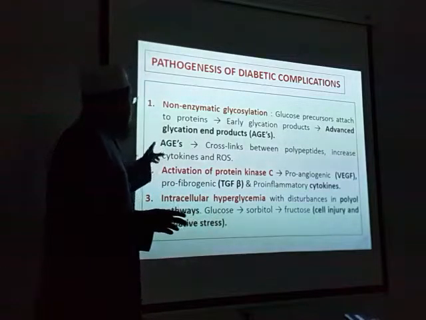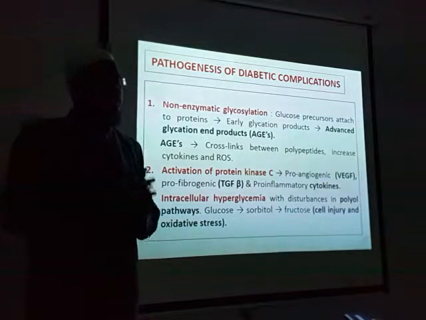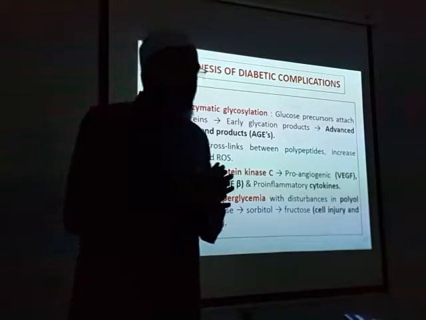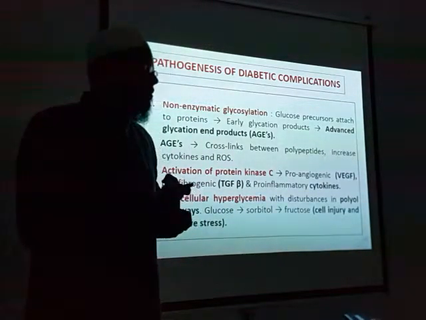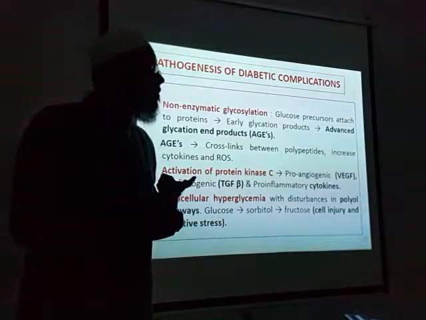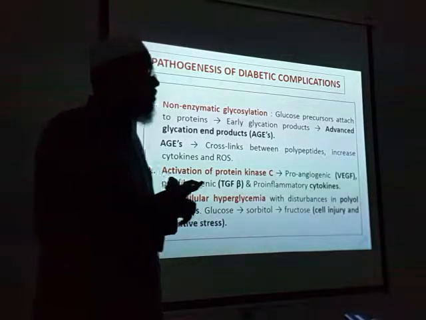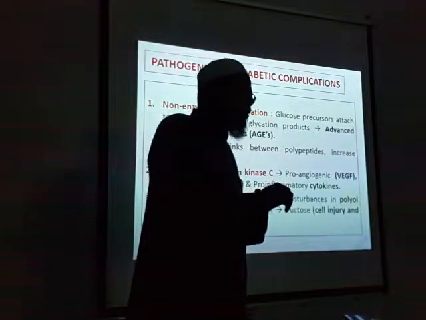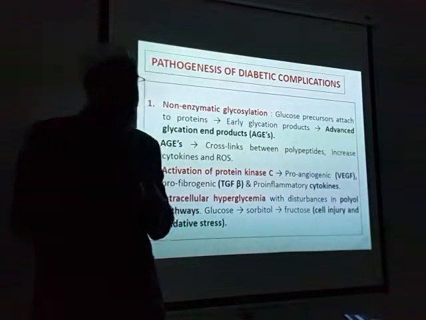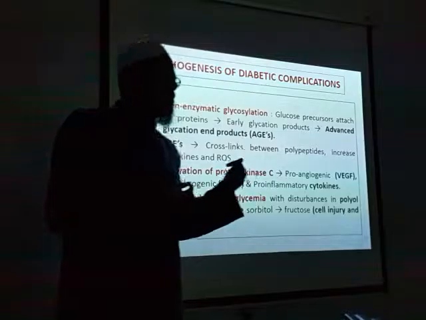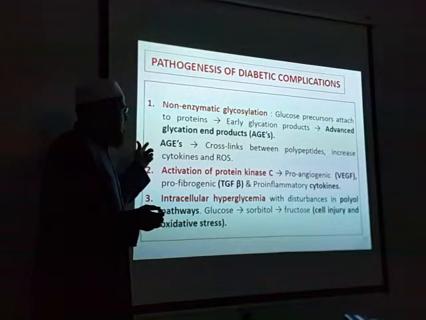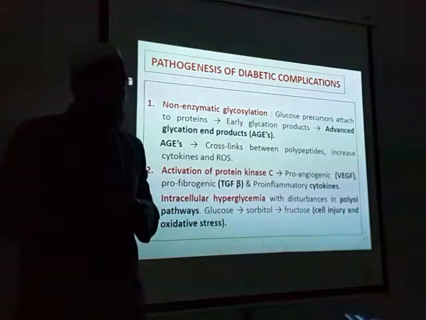So these are the three things which advanced glycation end products will do. First, it will accumulate the proteins. Second, cytokines, because of which there will be inflammatory reaction. And third is reactive oxygen, oxidative stress, which will destroy the cell. This is one pathogenesis, one mechanism.